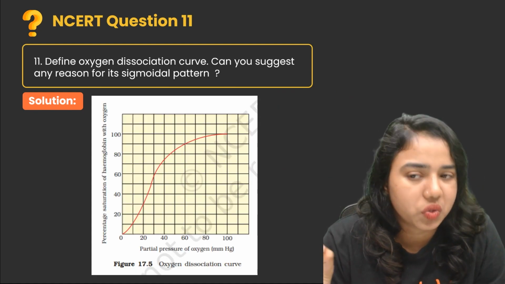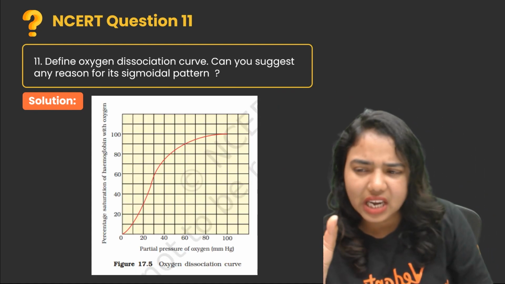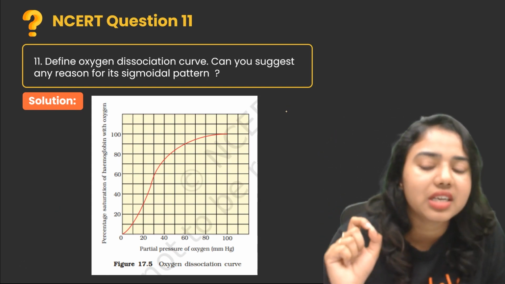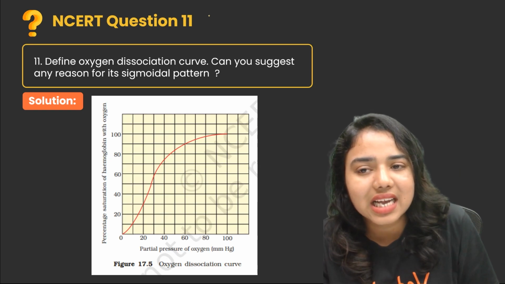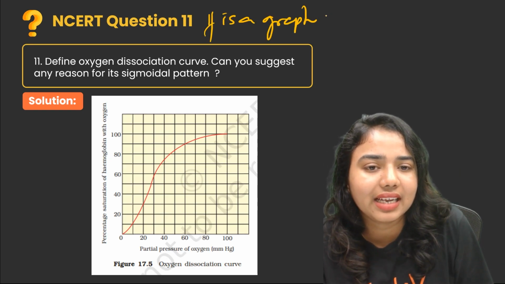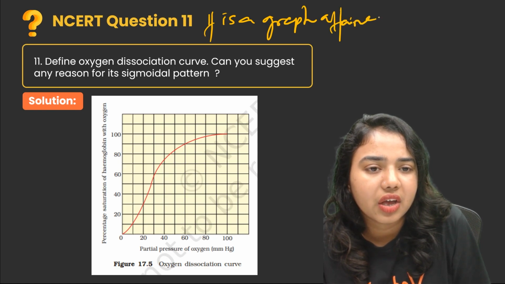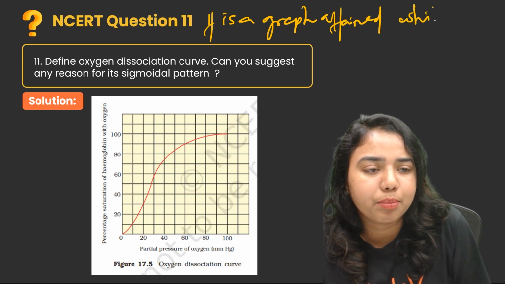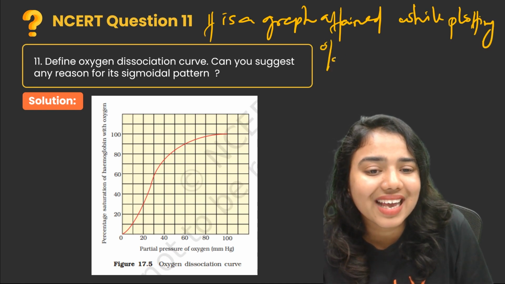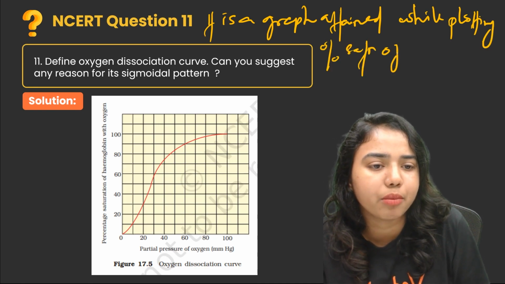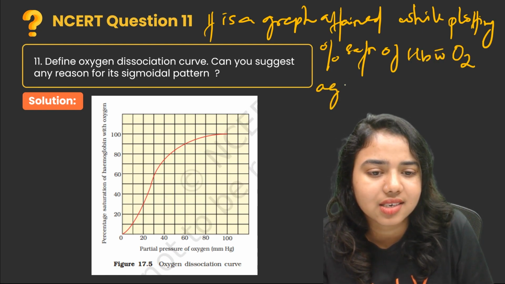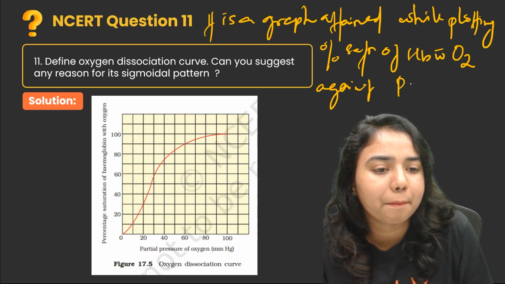Define oxygen dissociation curve. Can you suggest any reason for the sigmoidal pattern? So what is meant by oxygen dissociation curve? It is a graph only. It is a graph attained while plotting the percentage saturation of hemoglobin with oxygen against the partial pressure of oxygen.